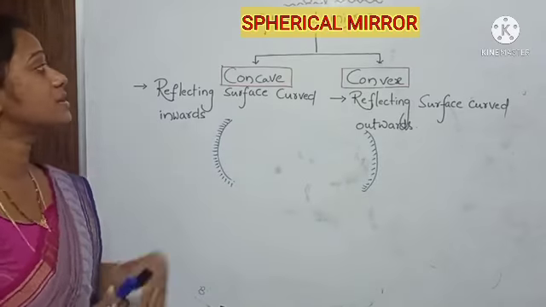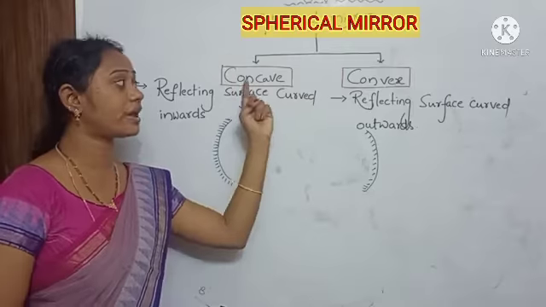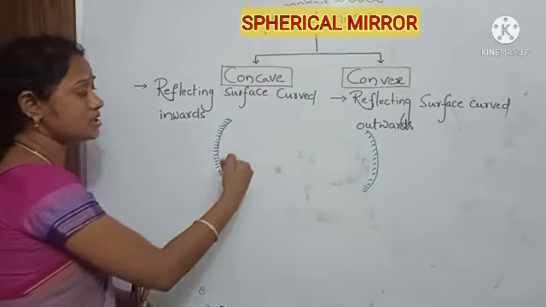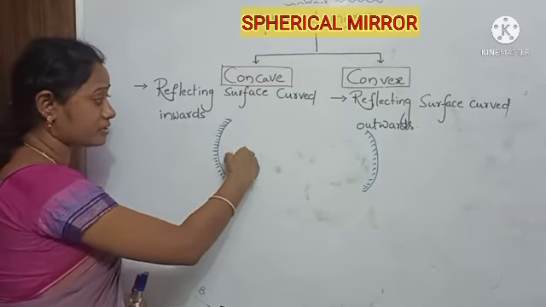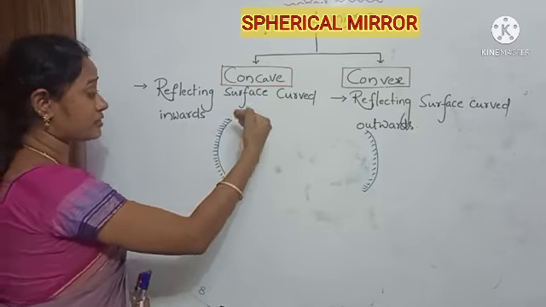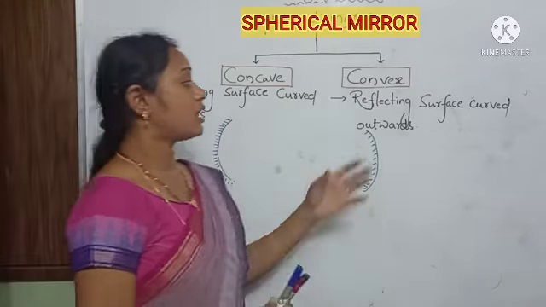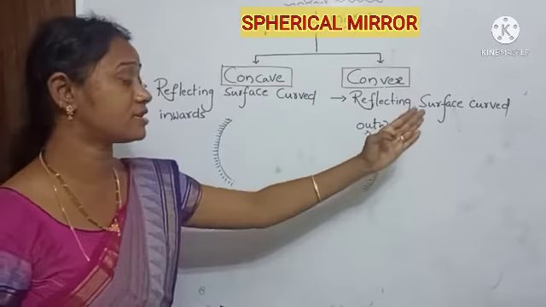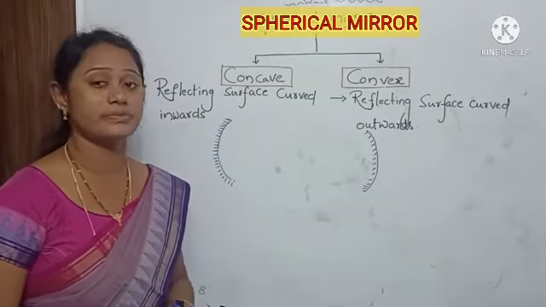Students, how many types of spherical mirrors are there? Two types: concave and convex. The mirror whose reflecting surface is curved inwards is called a concave mirror, and the mirror whose reflecting surface is curved outwards is called a convex mirror.